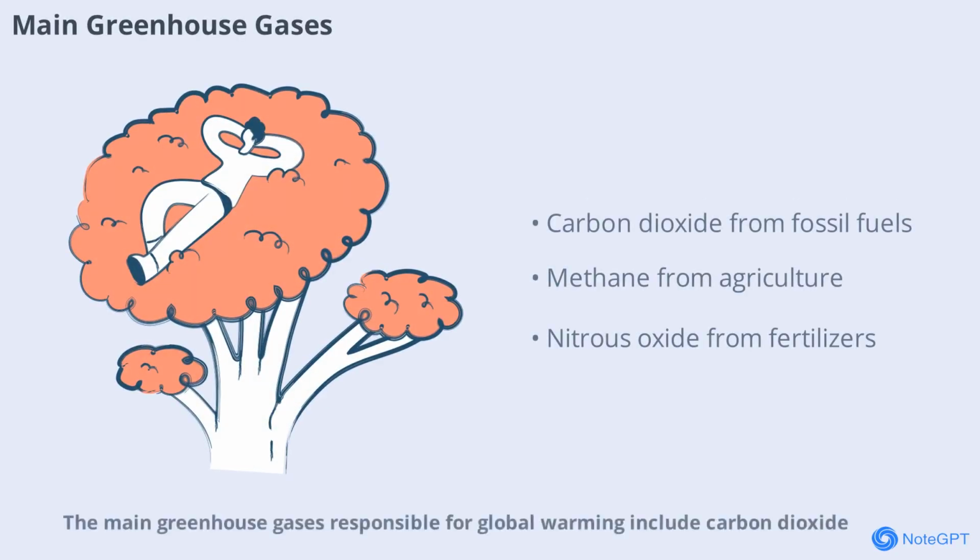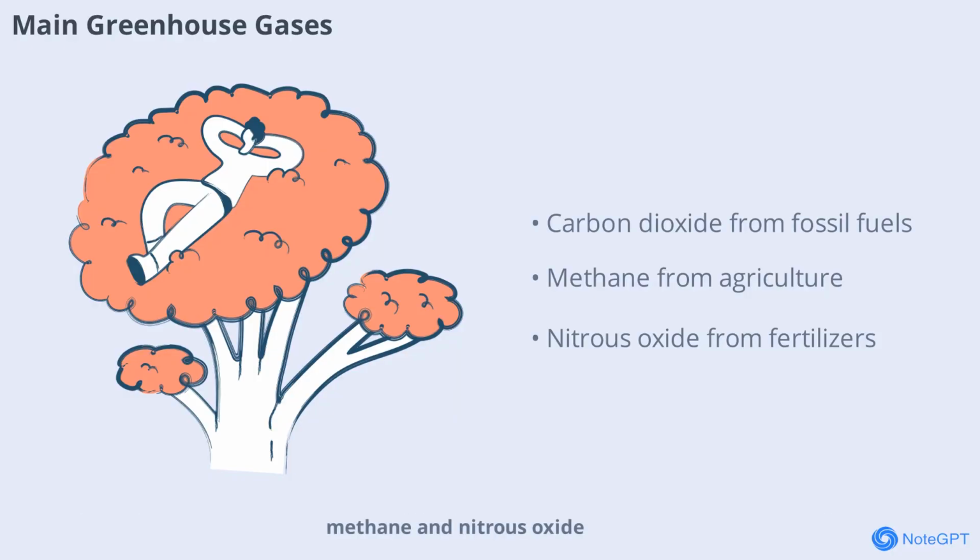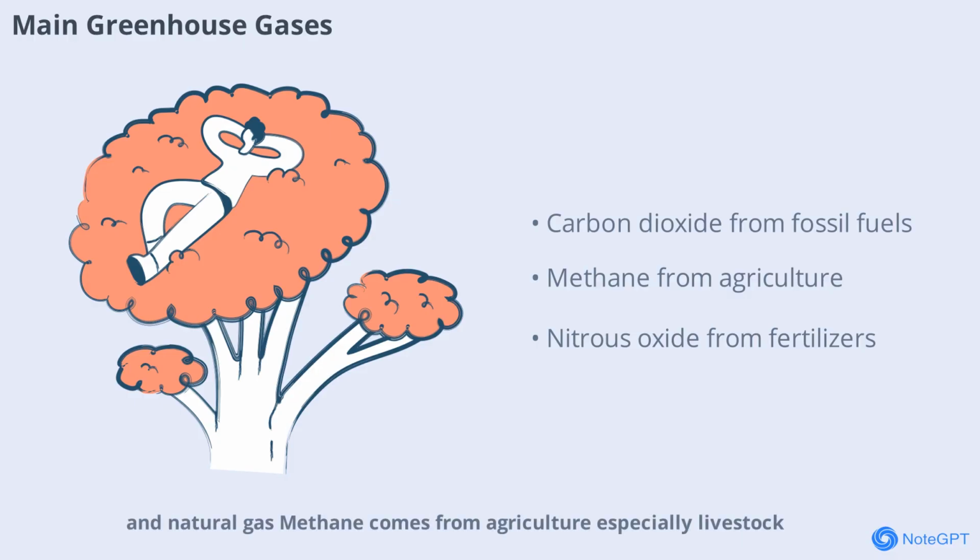The main greenhouse gases responsible for global warming include carbon dioxide, methane, and nitrous oxide. Carbon dioxide is released by burning fossil fuels like coal, oil, and natural gas. Methane comes from agriculture, especially livestock and landfills. Nitrous oxide is produced by fertilizers and industrial processes. These gases stay in the atmosphere for years, trapping heat and raising global temperature. Understanding these gases helps us see where we can make changes to reduce emissions and slow down global warming.